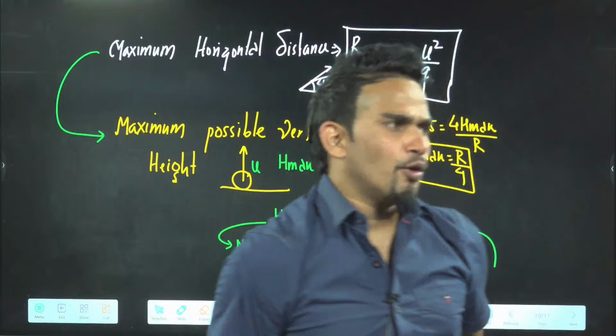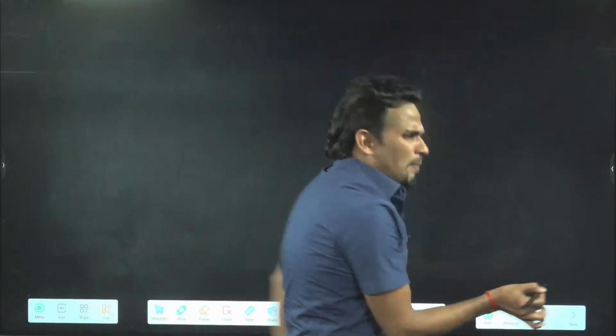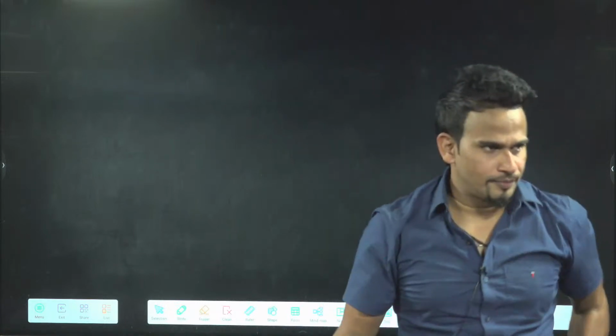A boy can throw a ball to a maximum horizontal distance of 100 meter.